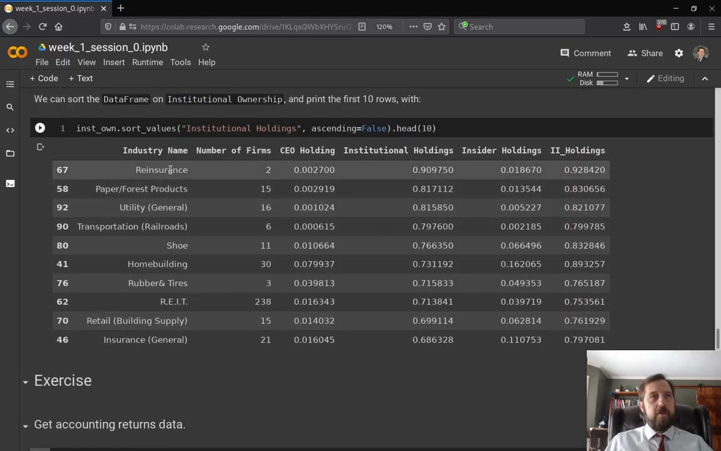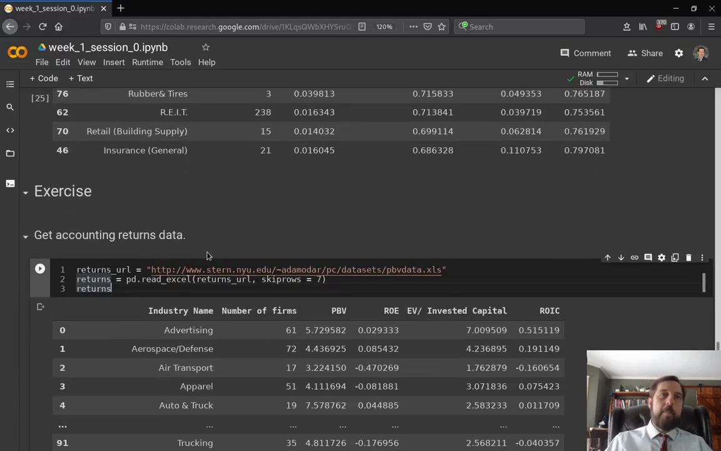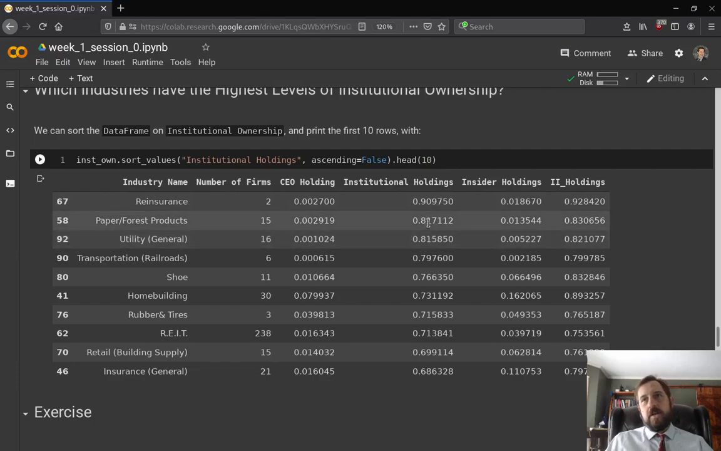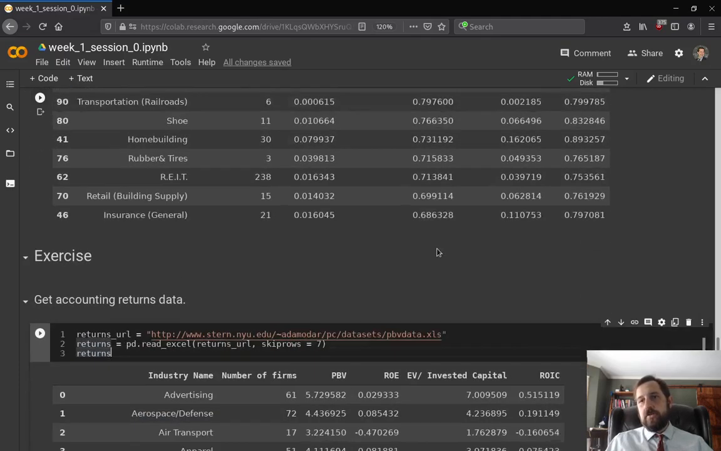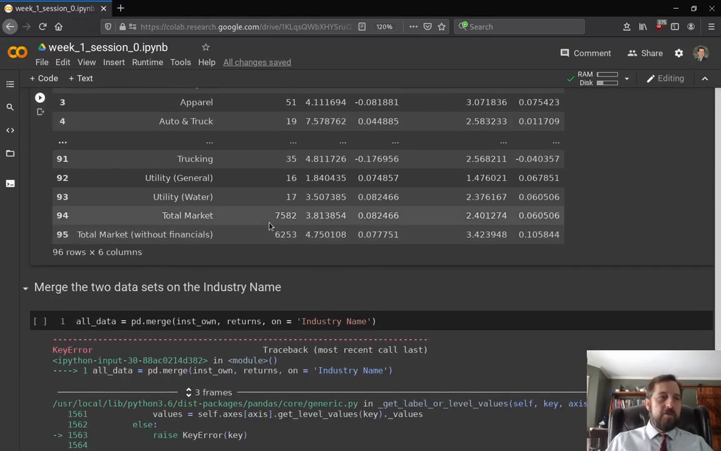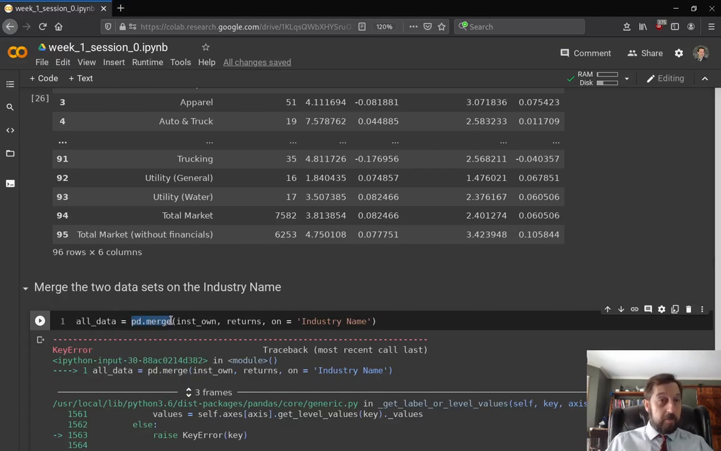So both of our spreadsheets have industry name, and that's what we're going to match these two spreadsheets on. We want to merge these two so that we can get this into one data frame to calculate a correlation coefficient on institutional holdings and ROE. So let's go ahead and merge the two data sets. We're going to use a function in Pandas called merge, and it's going to merge institutional ownership and returns, right? And it's going to merge them on industry name.